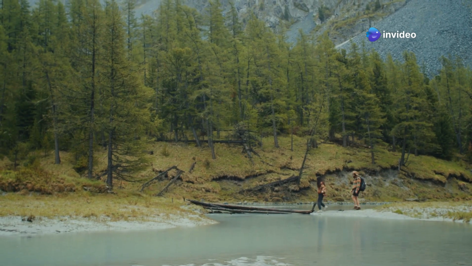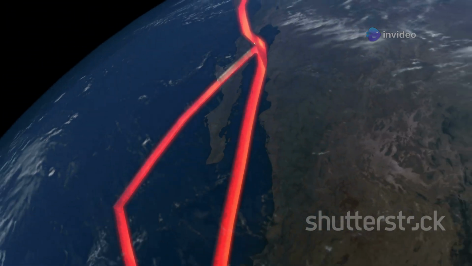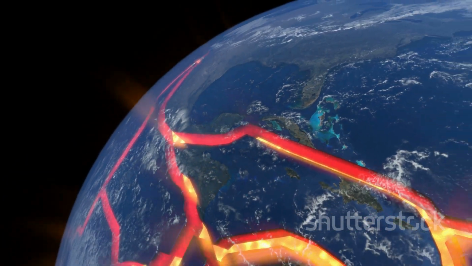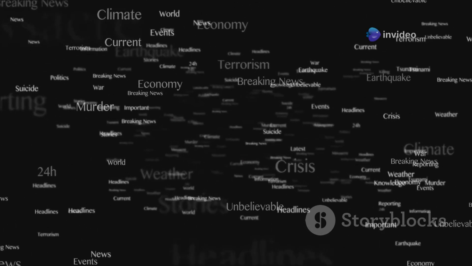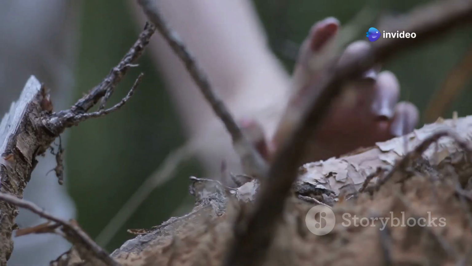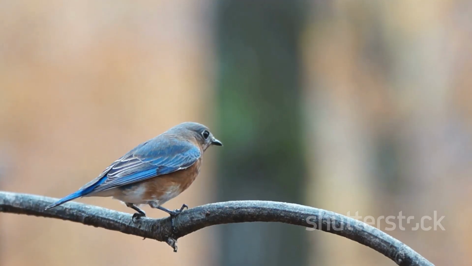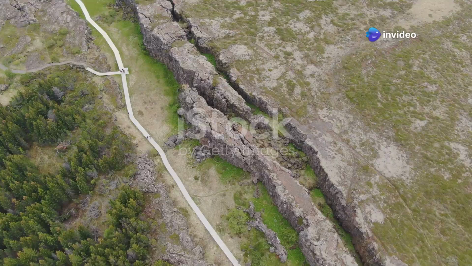Most of the time, we don't feel these movements, but sometimes the pressure between these plates becomes too much, and they slip past each other suddenly, releasing a tremendous amount of energy. This energy travels through the earth as waves, causing the ground to shake. Think of it like bending a twig. As you bend it, energy builds up. Eventually, the twig snaps, releasing the stored energy. Earthquakes are similar. The sudden release of energy causes the ground to shake, just like the snapping of the twig.